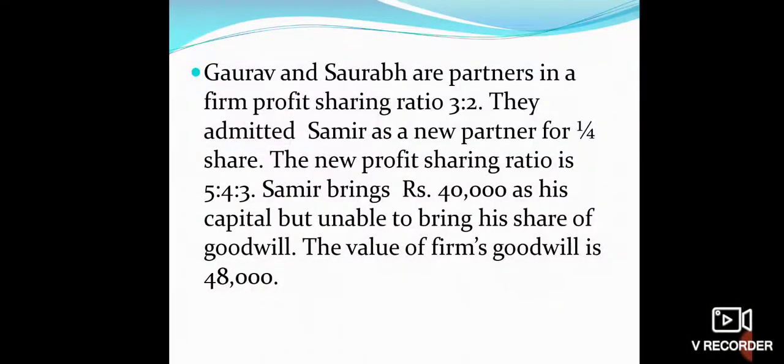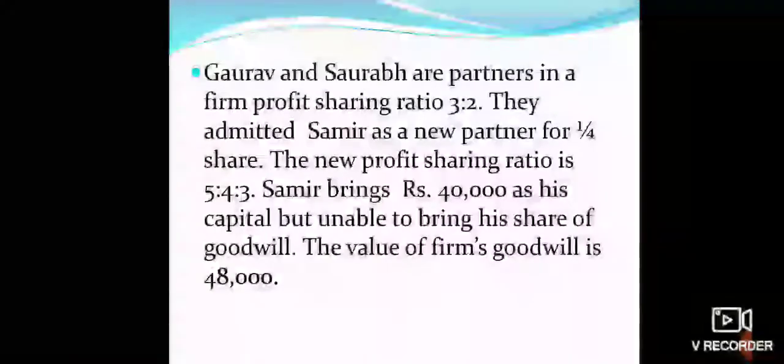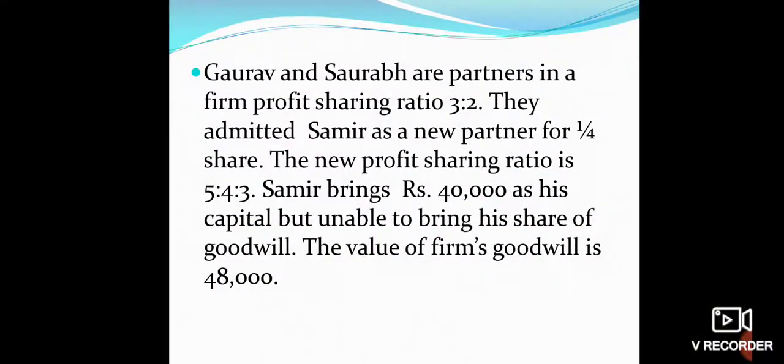In this question, Samir brings 40,000 as capital, but he can't bring his goodwill in cash. And we are given the firm's value of goodwill, that is 48,000, and we have to find out the amount of share of goodwill to be brought by Samir.